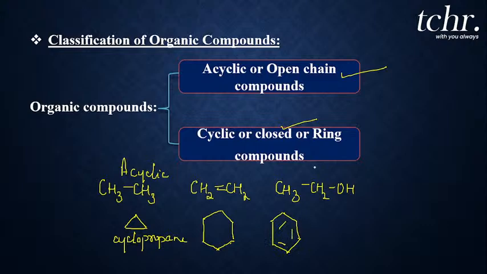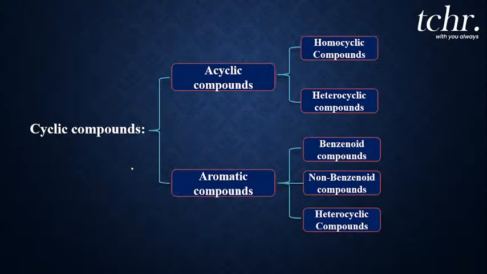So all these you can see have a cyclic structure. So they come under cyclic or closed or ring compounds. So now it is clear for you, right? Acyclic compounds and cyclic compounds are exactly the opposite. Acyclic compounds will not have a cyclic form, it is not a closed chain, it is an open structure, whereas a cyclic compound is a closed chain.